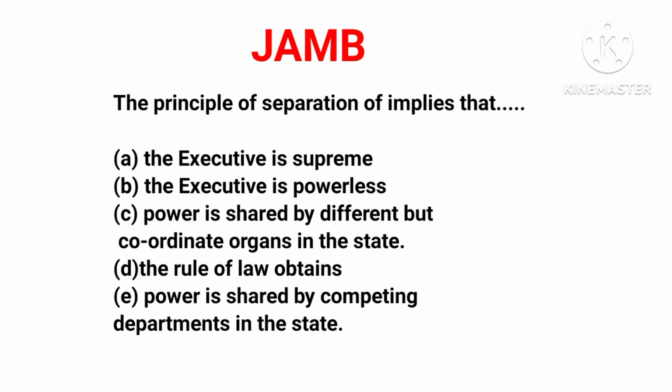Option B, the executive is powerless. Of course, this is not correct. Option C, power is shared by different but coordinate organs in the state. Of course, this is the correct answer. Powers are shared between different organs that form the government.